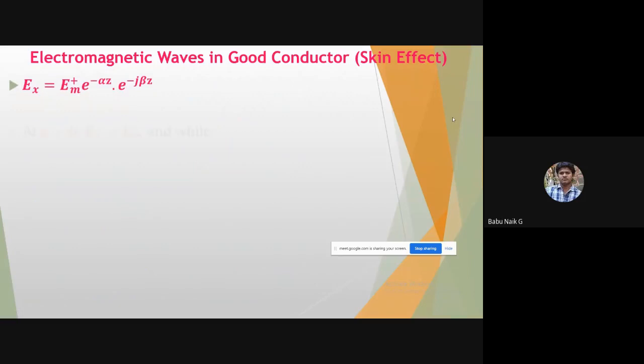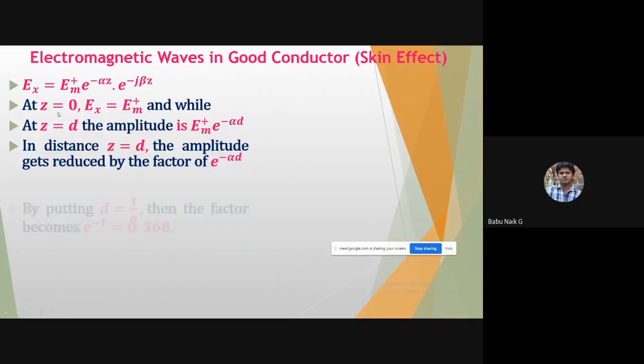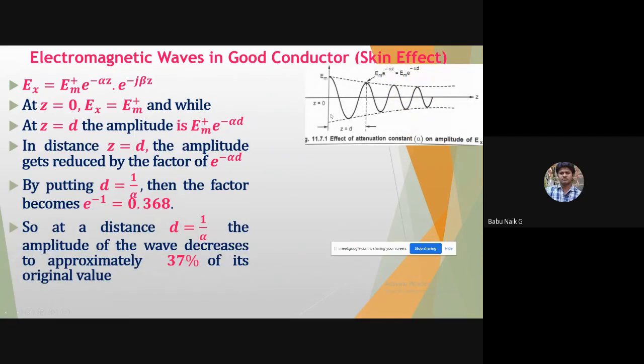Now let us take this function and consider this equation, with this waveform. At z equal to 0, if you put it in this equation, that means at the 0 position where the wave starts, Ex is equal to the maximum amplitude, which we can see at this level. So Em plus will have this much amplitude.